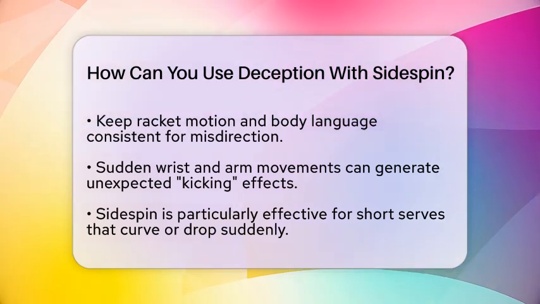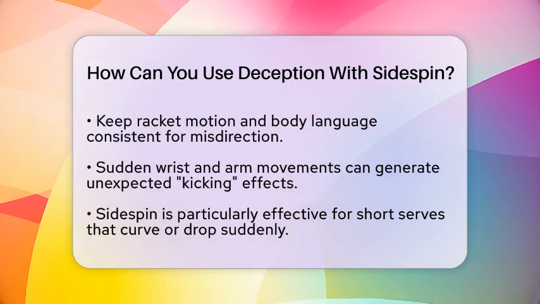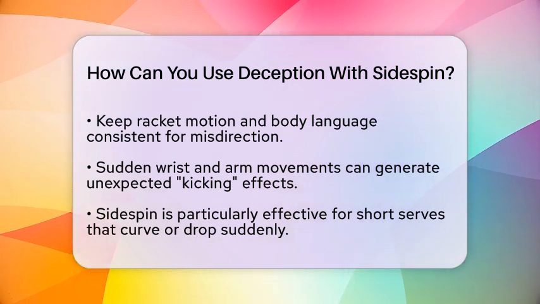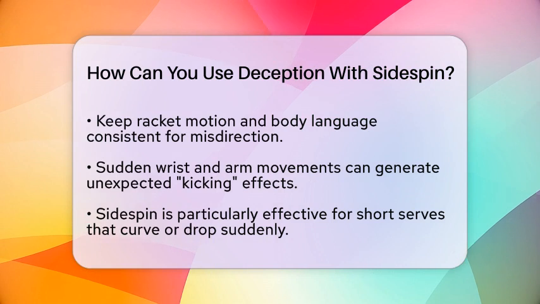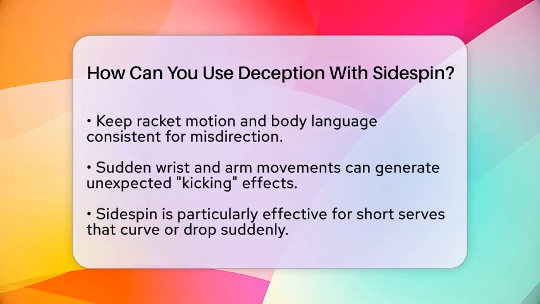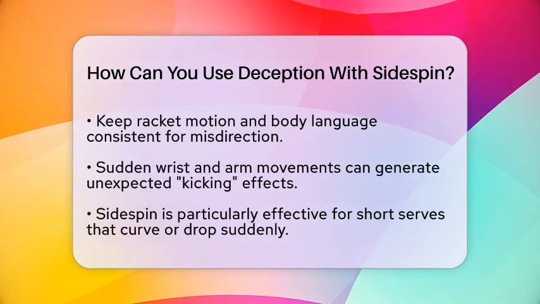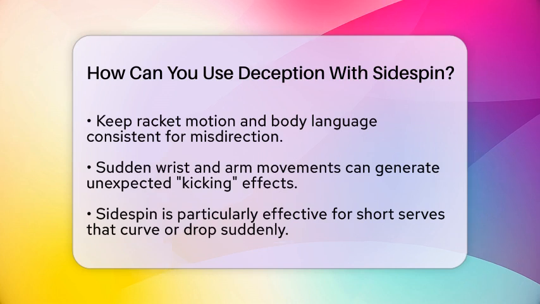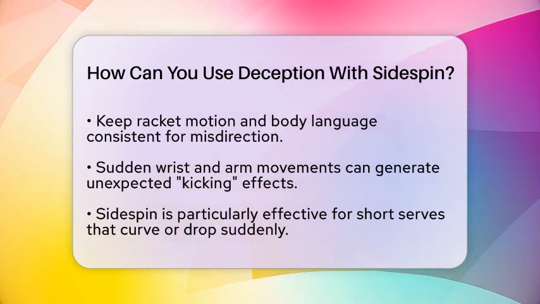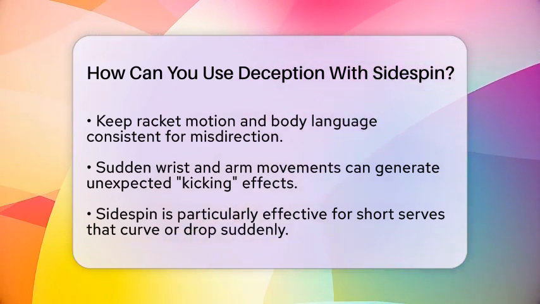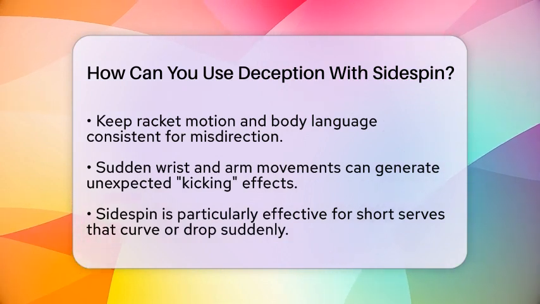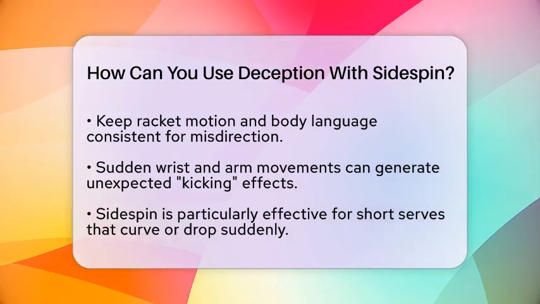Your wrist and arm movements are also essential for creating sudden changes in spin. By brushing the ball with your wrist in a curved motion while moving your arm forward, you can generate a kicking effect. This makes the ball jump or curve unexpectedly after it bounces. Sudden changes in your wrist and arm movements during your stroke can make your shots even more deceptive.